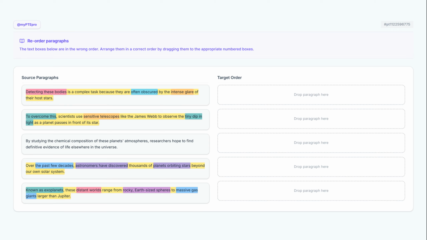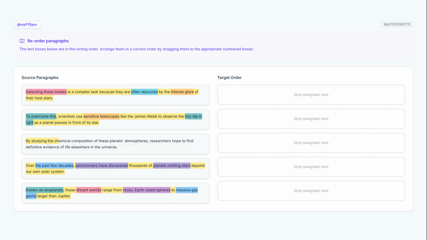I am placing this sentence in the fourth position. The demonstrative phrase, "to overcome this," serves as a critical link, where this refers specifically to the complex task and the problem of being obscured, described in sentence 3. It introduces the James Webb as the tool used for the solution.